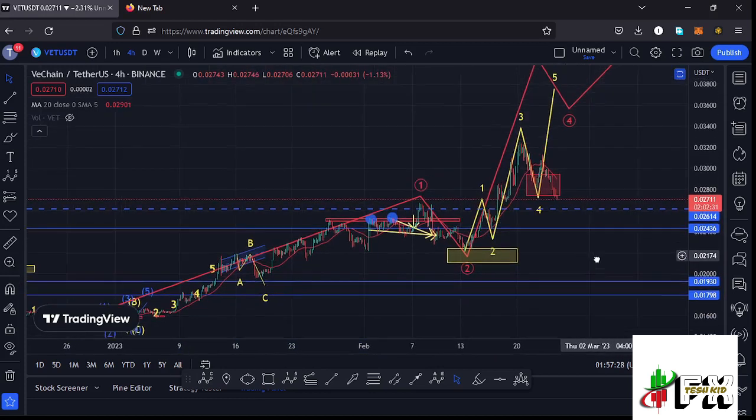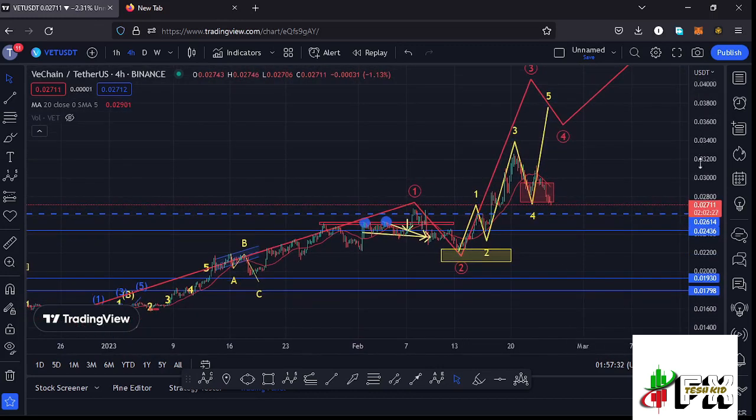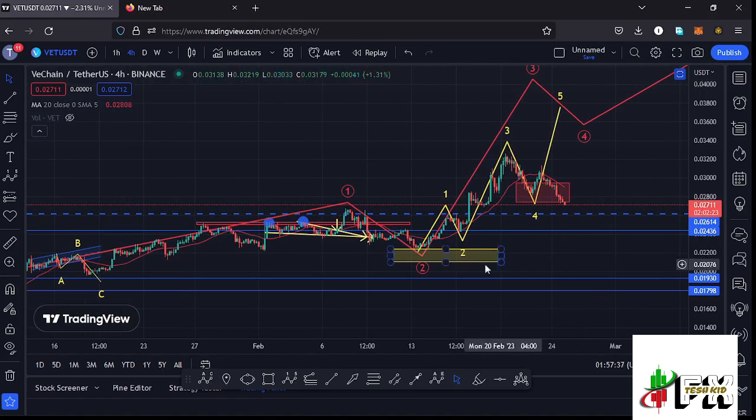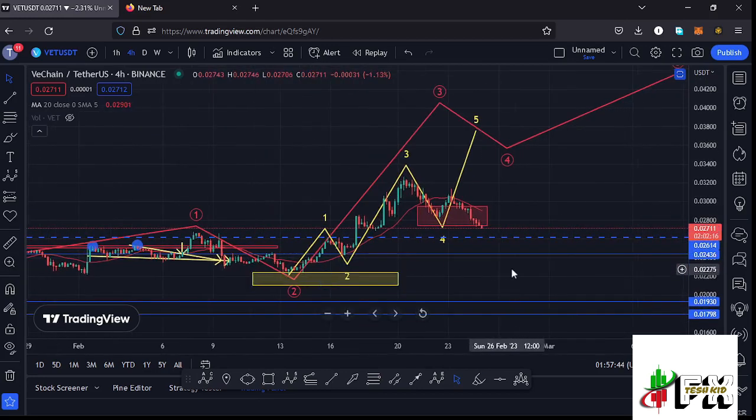And it is within that target area that I was expecting to see the low for that second wave. And after seeing the low for that second wave, we started this bounce to the upside in the formation of this wave 3. Because of its impulsive nature, I also expected to see a 5-wave structure in formation within the formation of that larger Elliot wave count 3. And you can see here on the charts, I have this Elliot wave structure in yellow, having that as the first wave, then a wave 2, a wave 3.